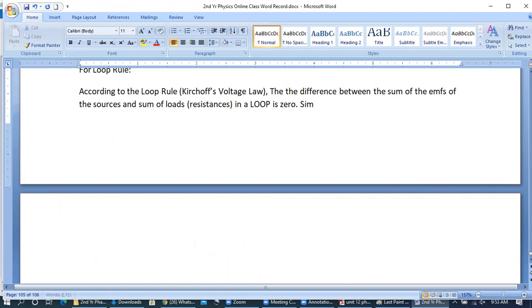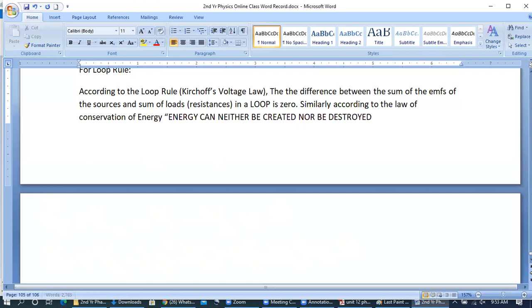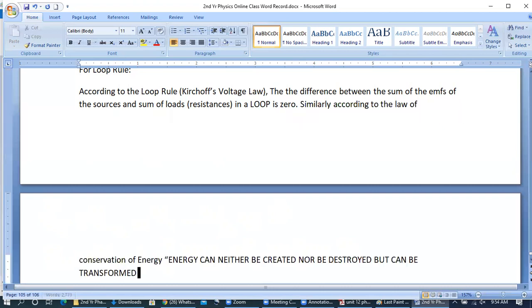So similarly, according to the law of conservation of energy, क्या है? Energy can neither be created nor be destroyed, but can be transformed from one form to the other form. So this is the law of conservation of energy.